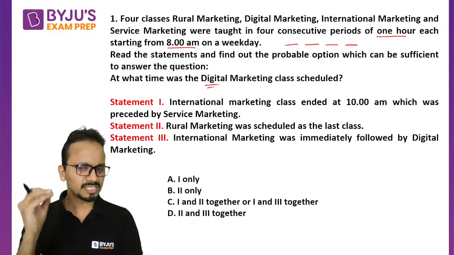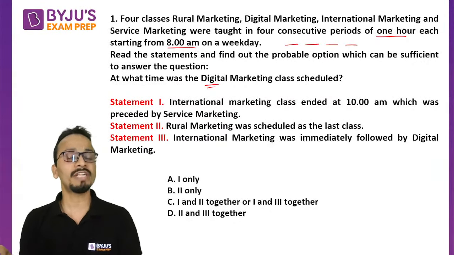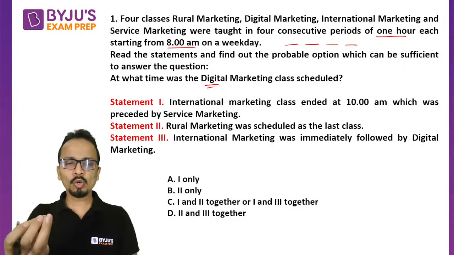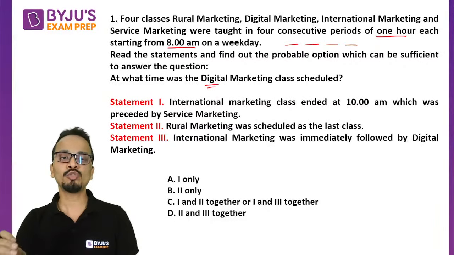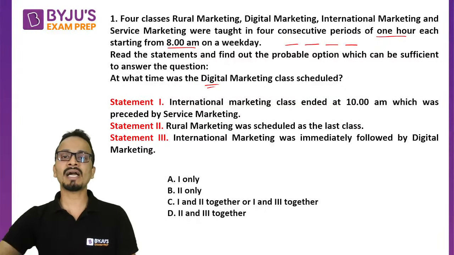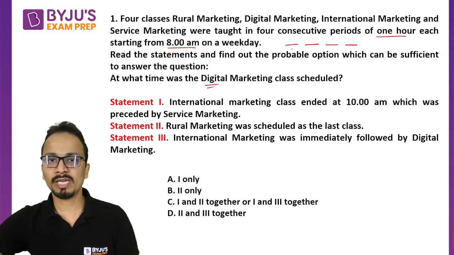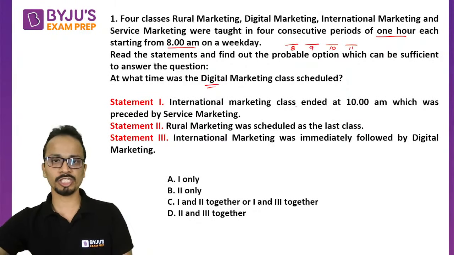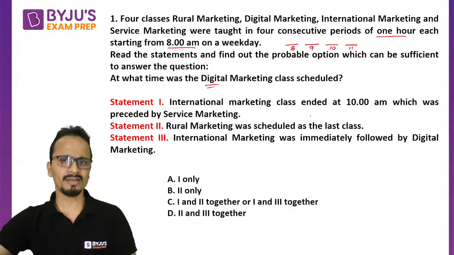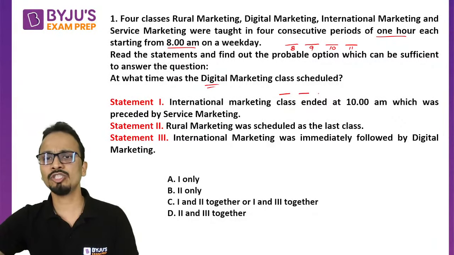So the first rule or the mantra of solving questions of data sufficiency is look at each and every statement individually to start with. Okay, so I'll look at statement number 1. International marketing class ended at 10 a.m. So started at 8, 9, 10 and 11. These are the 4 sessions. So class which ended at 10, it would have started at 9. Okay, so using first statement, I'll write the data 1, 2, 3, 4.